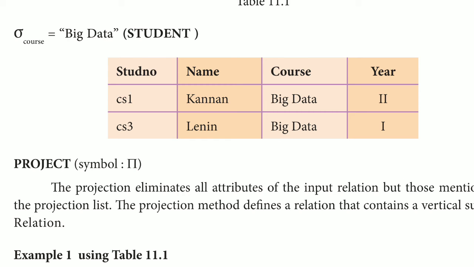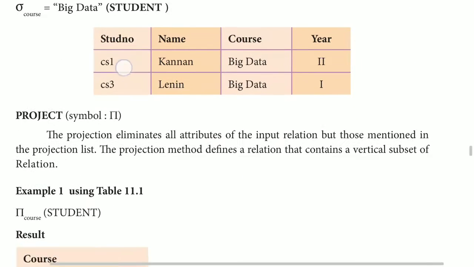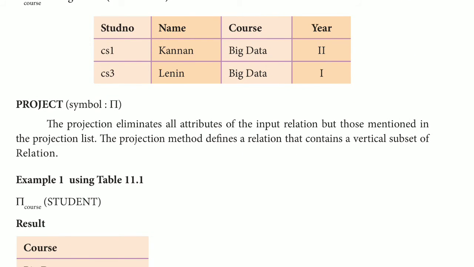Next is project. The project operation eliminates all attributes of the input relation except those mentioned in the project list.